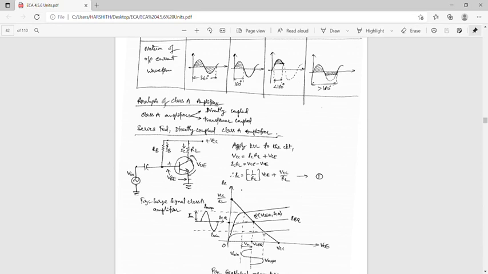The collector current flows for 360 degrees, that means the full cycle of the input signal. That is one full cycle.